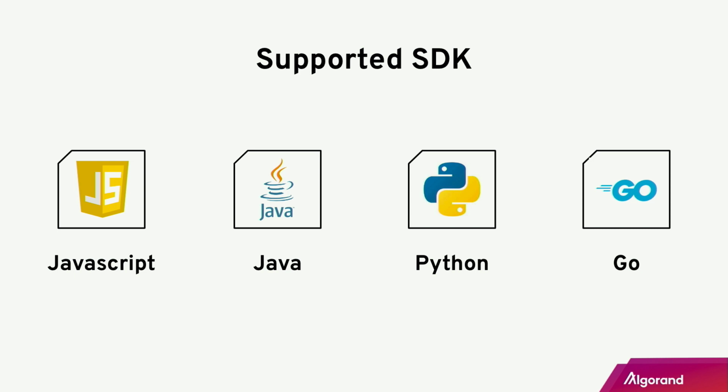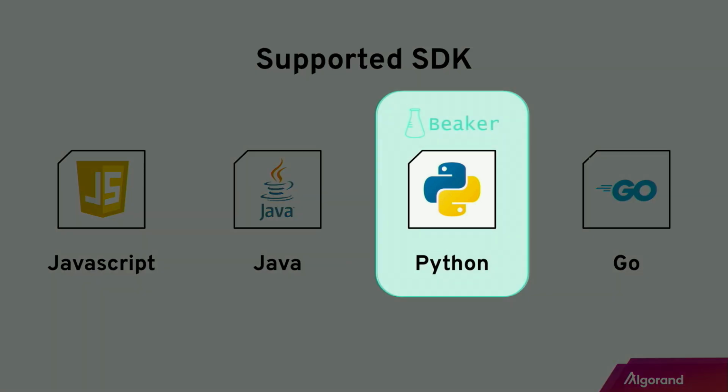Algorand officially supports 4 languages for the Algorand SDK: JavaScript, Java, Python, and Go. But our amazing community who are passionate about Algorand created their own versions of SDKs in different languages like C++ and PHP. So if you're those developers, you can use those as well. But for today, I want you to focus on the Python Algorand SDK, because that's what Beaker is wrapping.